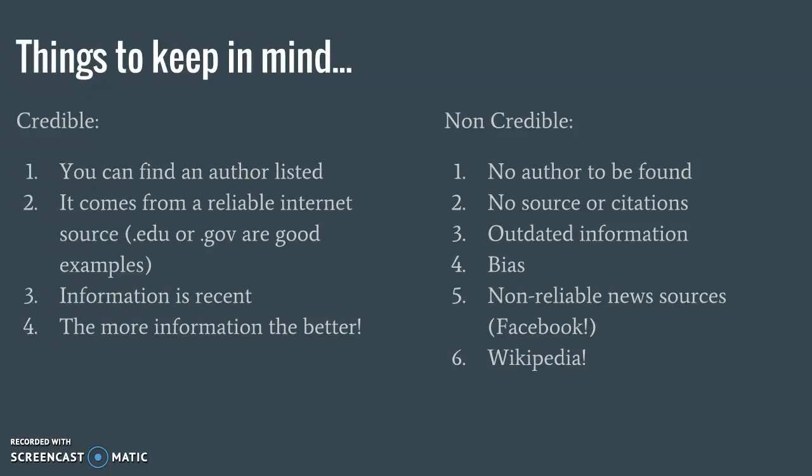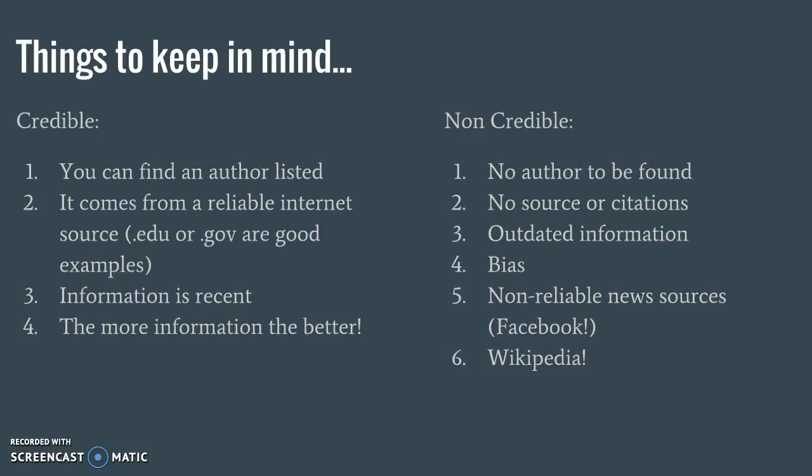Something you're also going to want to look out for is the information bias. Definitely with this recent election cycle, especially on Facebook, I know a lot of you guys are on social media, you see your friends or your parents' friends pushing articles from those websites that are really biased either towards Republicans or really biased towards Democrats. It's important to know that information is not credible because it is biased.